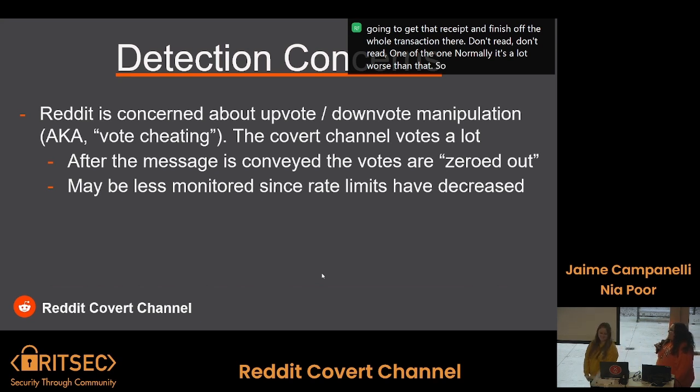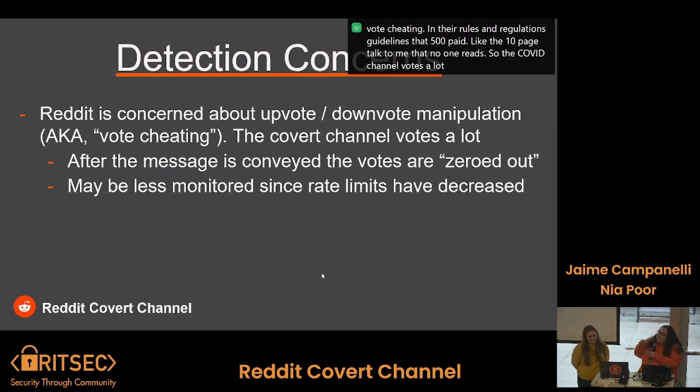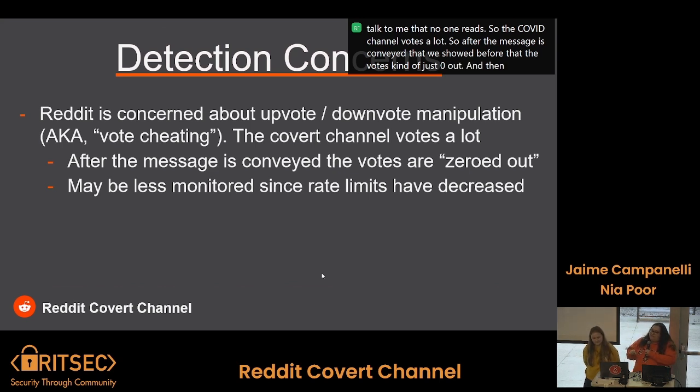So, for our detection concerns, Reddit is really concerned about upvote and downvote manipulation. They call this vote cheating. It's in their rules and regulations guidelines, that 10-page document that no one reads. So the covert channel votes a lot. After the message is conveyed, we showed before that the votes kind of just zero out, and then it may be less monitored since the rate limits have decreased.